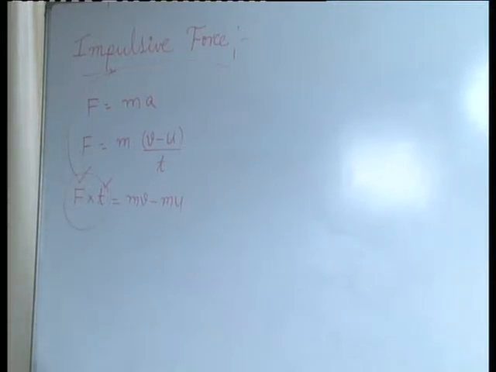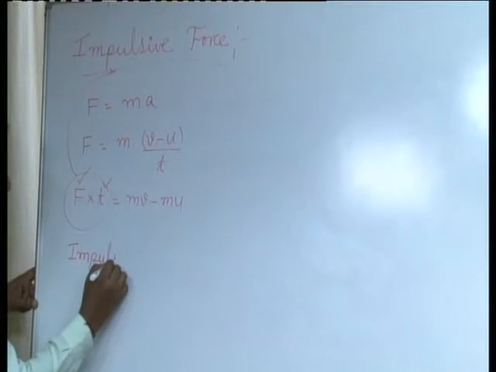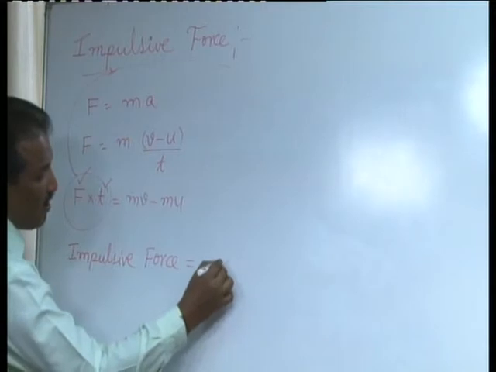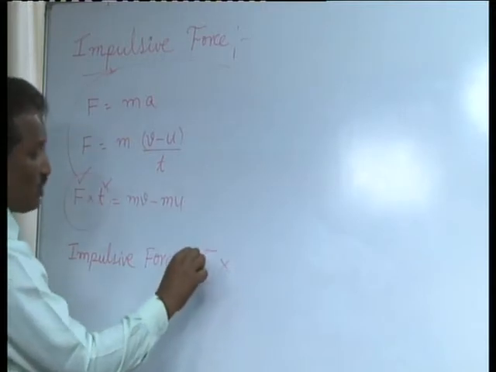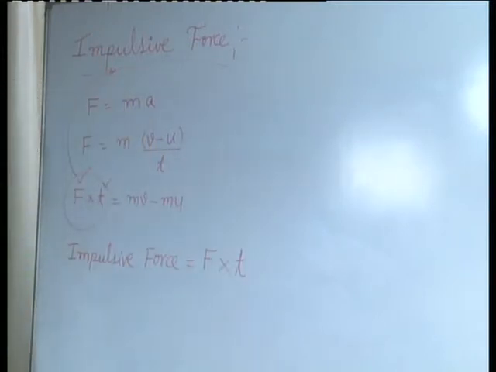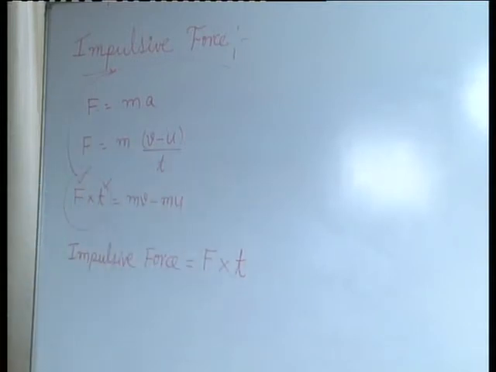So mathematically, how can you write impulse of a force or impulsive force? It is a product of large amount of force applied on a body within a short interval of time. In the examination you can expect the question in the form of define impulsive force or define impulse of a force, give example. So for 2 marks you can say impulsive force is simply a product of large amount of force acting on a body for a very short interval of time.